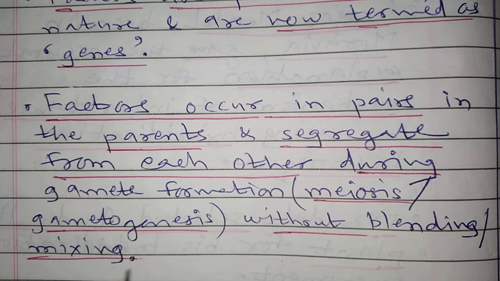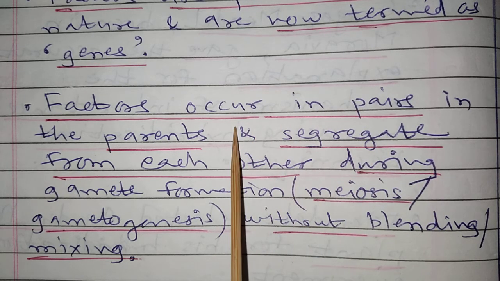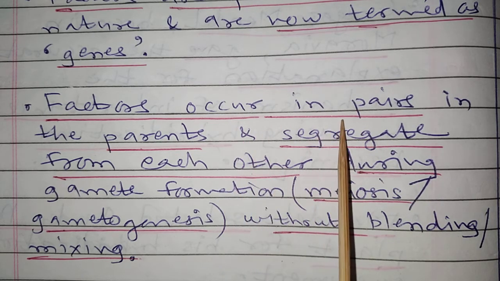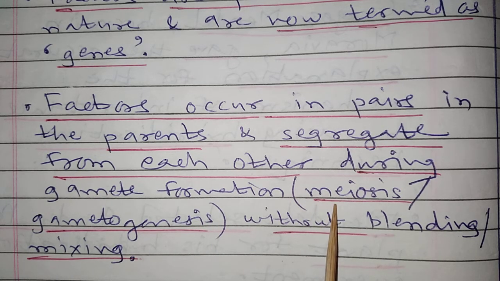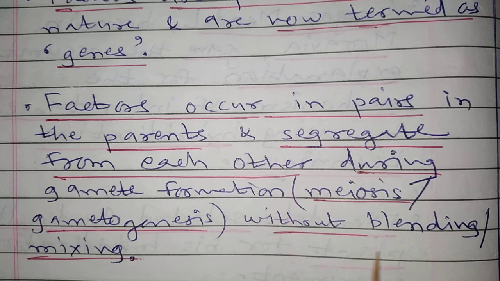Blending means mixing. So factors, or genes, occur in pairs in the parent. When parents produce gametes, that is gametogenesis, which is a phenomenon of meiosis, these factors or genes segregate, meaning separate from each other, without blending, without mixing.